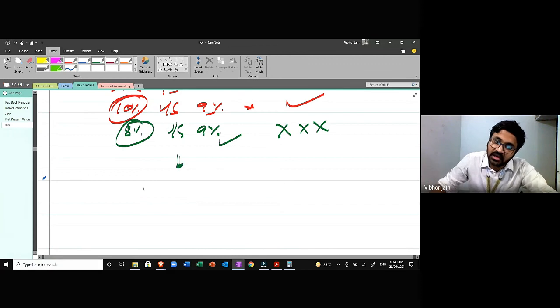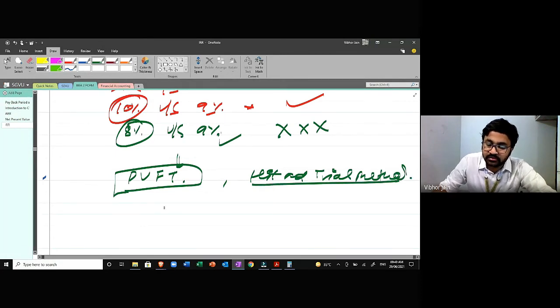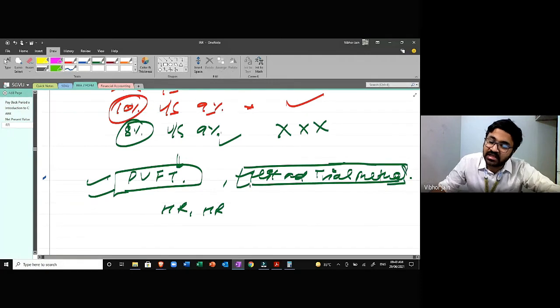Okay. And for this, we use the present value factor table, and we can also use the hit and trial method. To calculate the rates, we're going to calculate a higher rate and a lower rate. Either we can go to the table and pick up the rates, or we can use the hit and trial method and calculate the rate, and we'll get two rates: a lower rate and a higher rate.